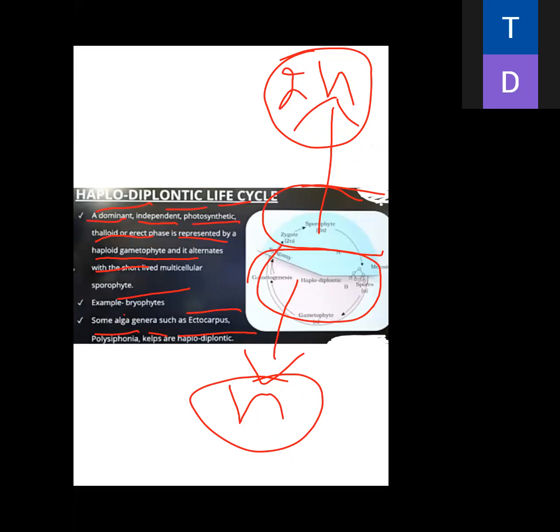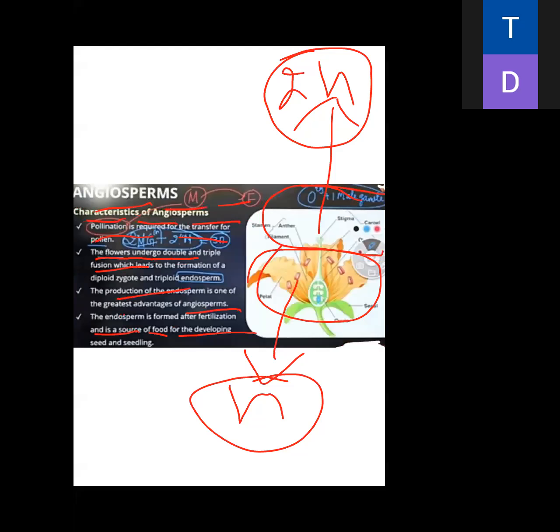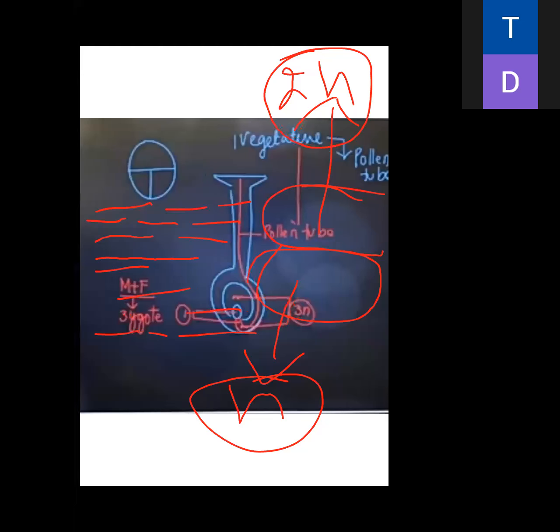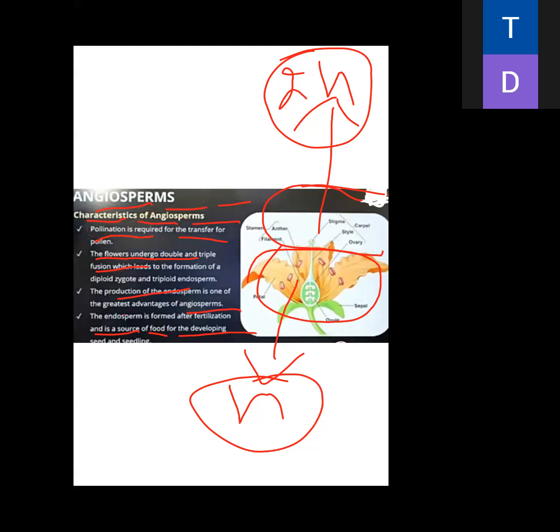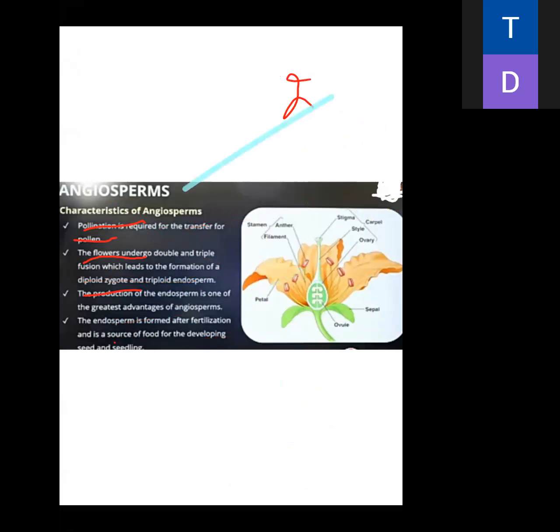One thing more, just a minute, wait. I'll clear you. Yeah, this. In angiosperm, I had told you about the characteristic feature.